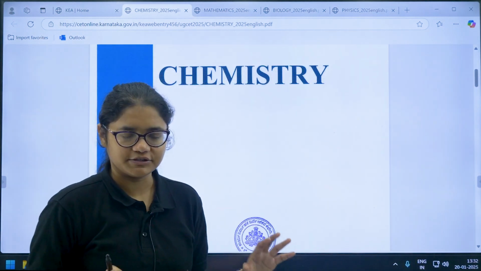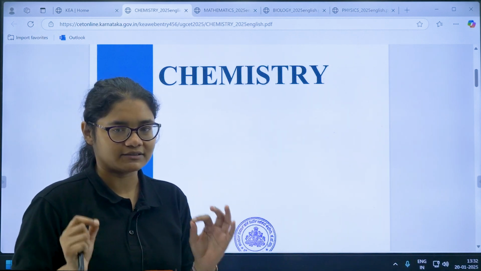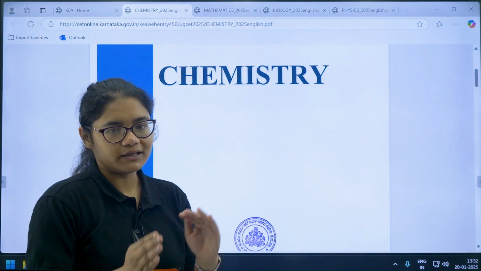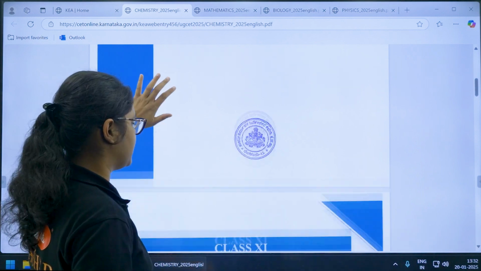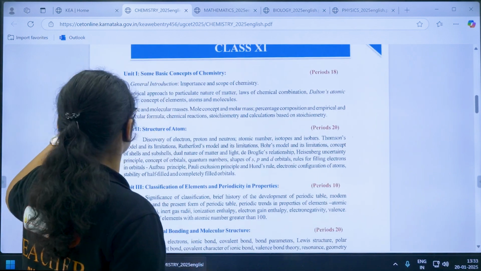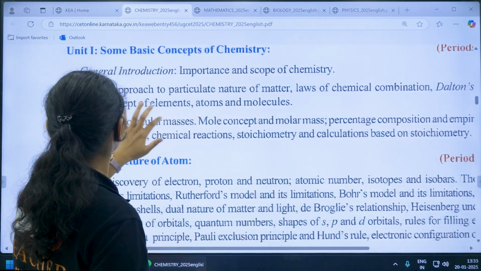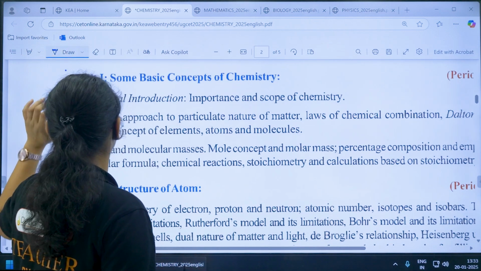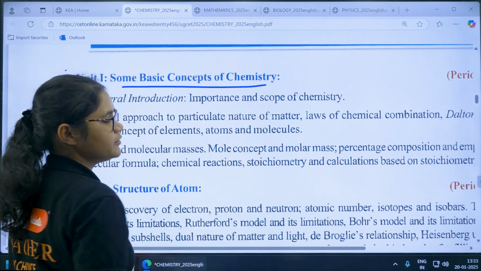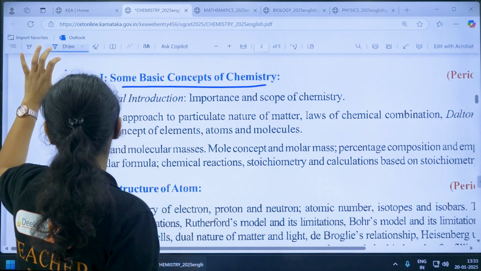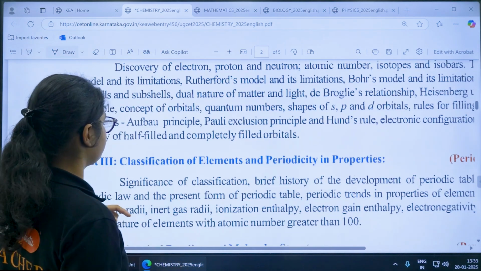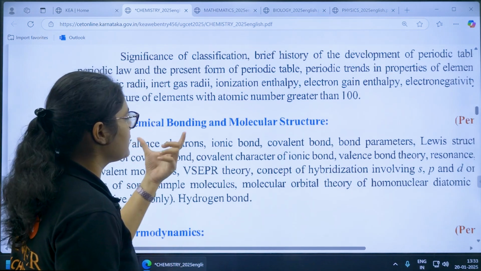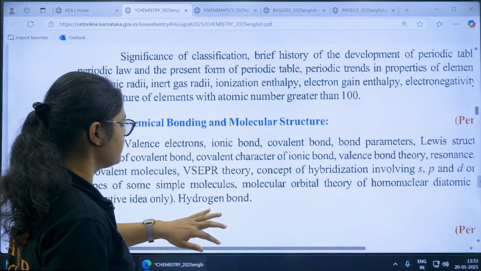There is nothing much change, it is the same thing, whatever chapters are there in your PU2 and PU1, okay, that will be the syllabus for this examinations. But let me just tell you the chapters. So I hope that this is visible, okay. So from PU1, okay, you have some basic concepts of chemistry, the first chapter, okay. Then you have here structure of atom, classification of elements and periodicity, okay, chemical bonding and molecular structure.